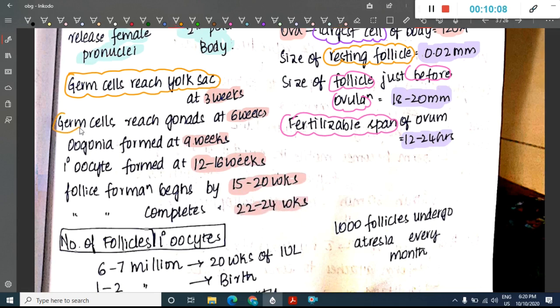So germ cells will reach the gonad at 6 weeks. Oogonia are formed at 9 weeks. Primary oocyte is formed at 12 weeks. Follicle formation will begin at 15 to 20 weeks and completes by 22 to 24 weeks.